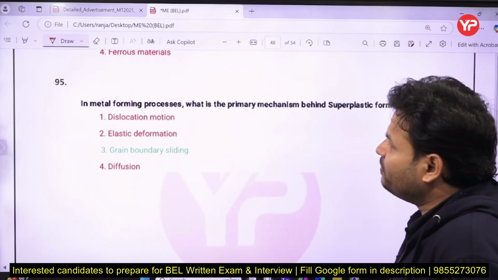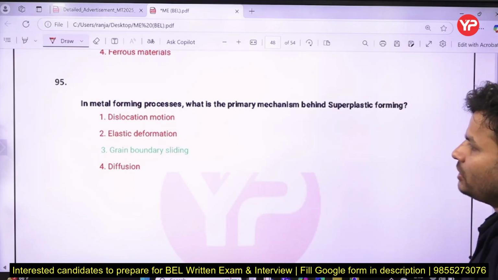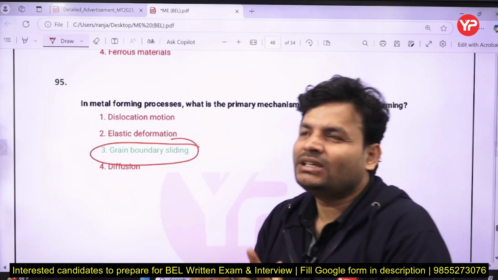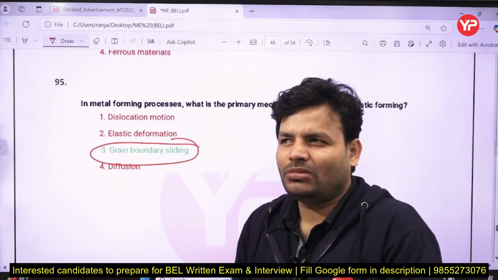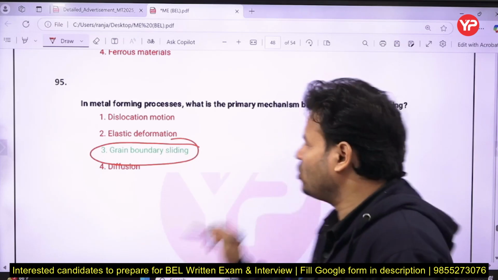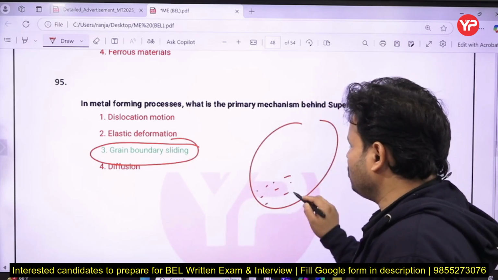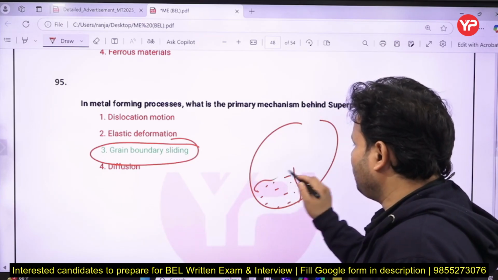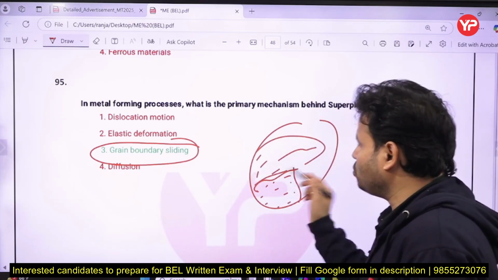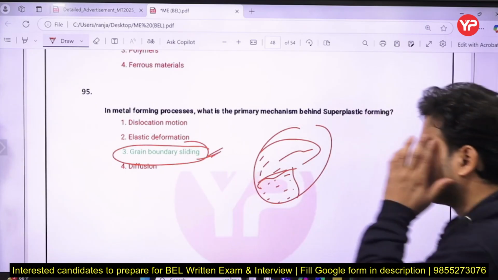In metal forming processes, what is the primary mechanism behind superplastic forming? That is the grain boundary. What is a grain boundary? There can be coarse, fine, very coarse or very fine grain structures, and the boundary separates them. Suppose one is fine grain and the other is coarse grain. What separates these two is called the grain boundary, and grain boundaries play a major role here.